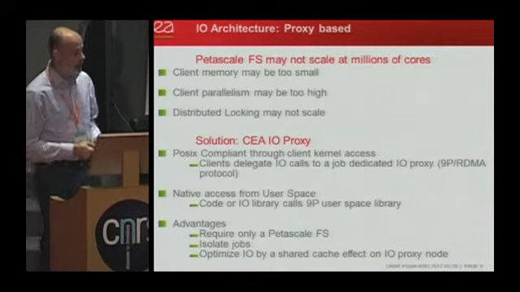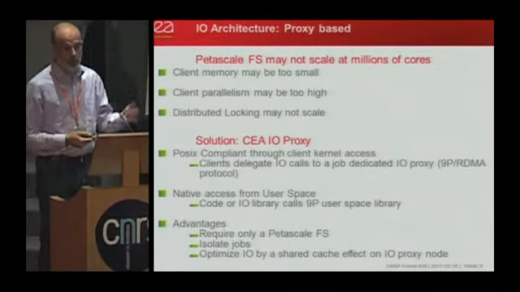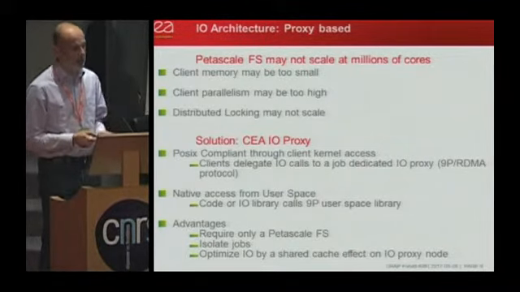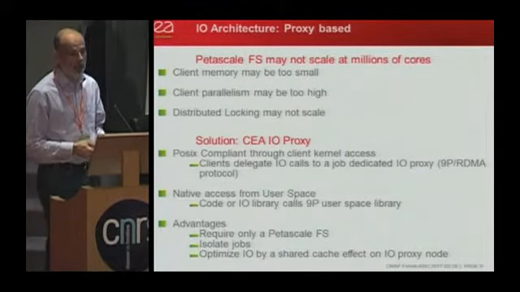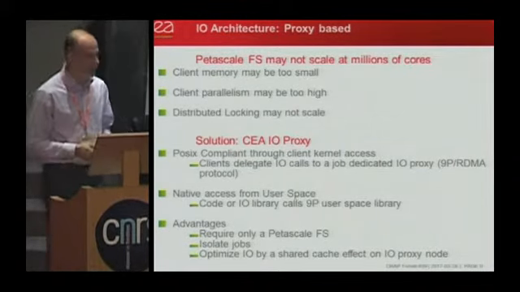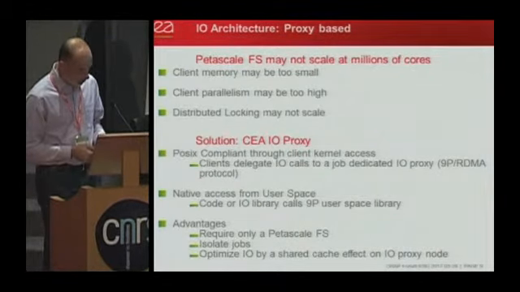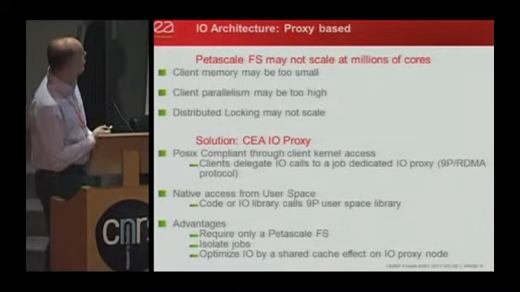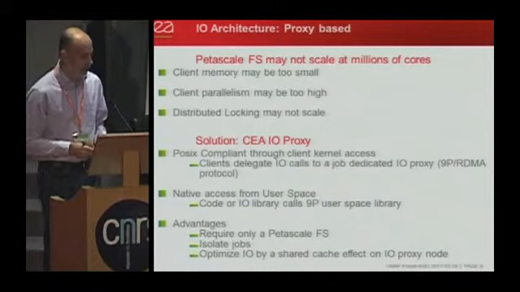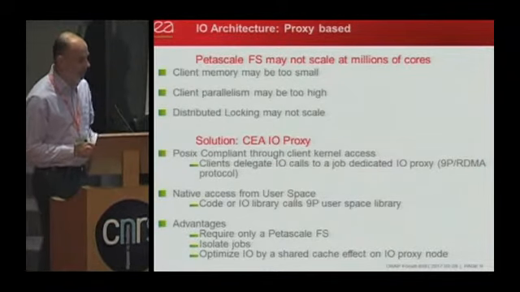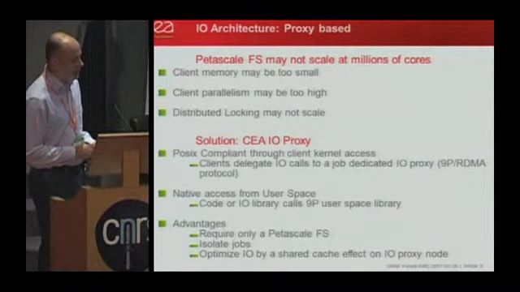To implement this, you implement distributed locking, and when you are talking about thousands or hundreds of thousands of nodes in a cluster, it is very challenging to make something scalable. And the other point is that the parallelism on the client may be too high for the client of the file system. So the solution we implement is a CE-IO proxy.